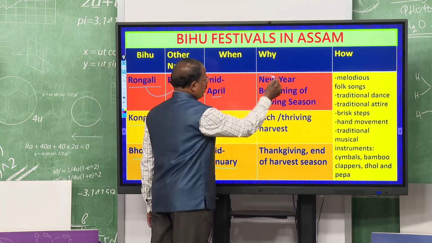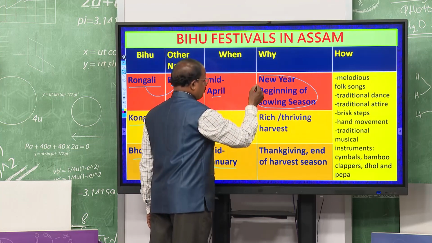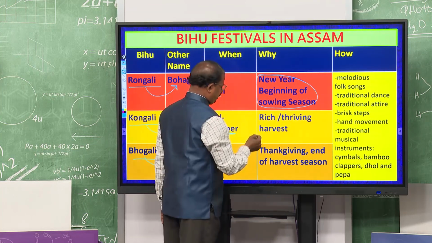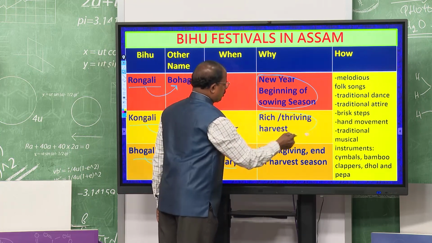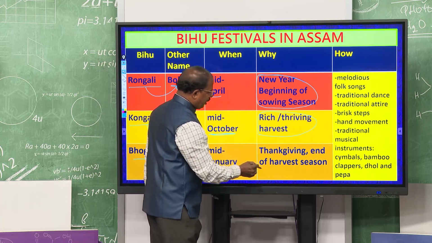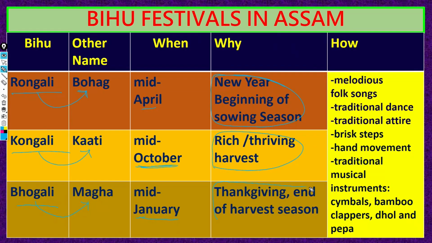This is the beginning of the new year, as we have a new year, right, and this is a rich or thriving harvest. They worship and express their gratitude, to give thanks, right. And they sing melodious songs, traditional dance, traditional attire and dress, quick steps, brisk steps and movement, all these things, and they play the musical instruments like cymbals, bamboo clappers, dhol and pepa.